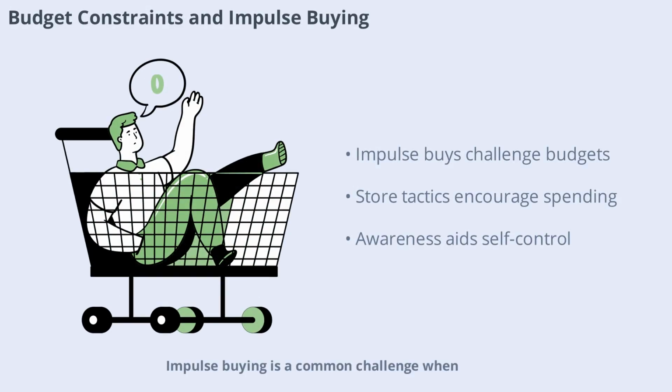Impulse buying is a common challenge when it comes to sticking to budget constraints. Stores use strategic layouts, promotions, and product placements to encourage spontaneous purchases. While a small treat now and then is fine, frequent impulse buys can quickly erode your budget. Being aware of these tactics can help consumers make more intentional choices and stay within their financial limits.